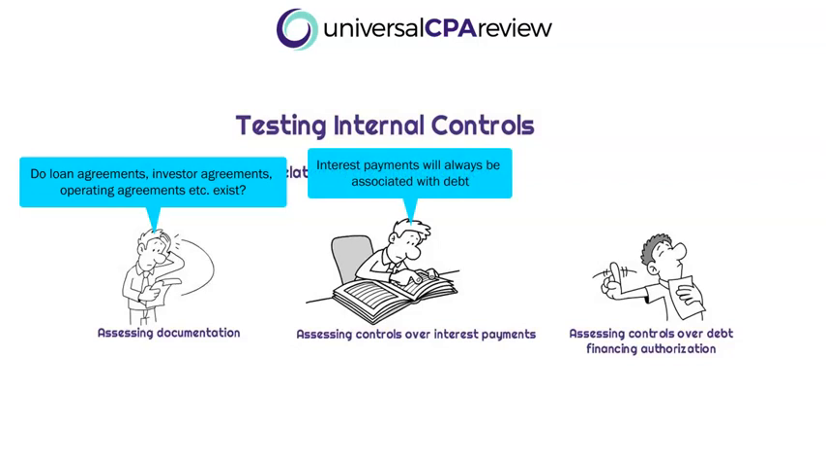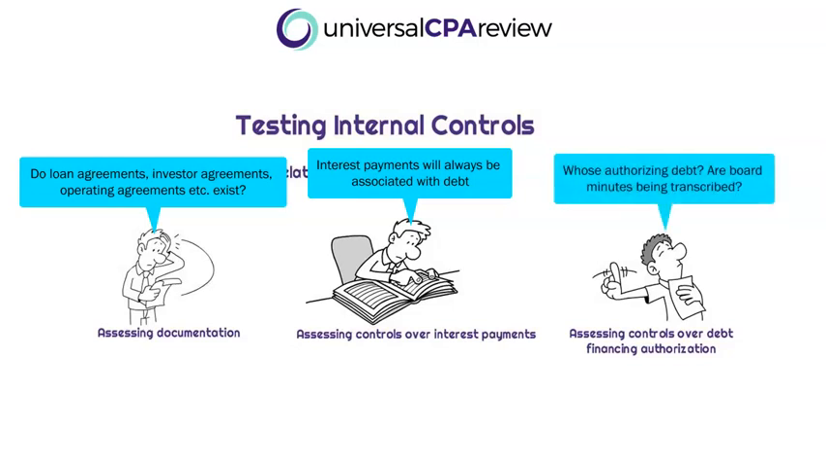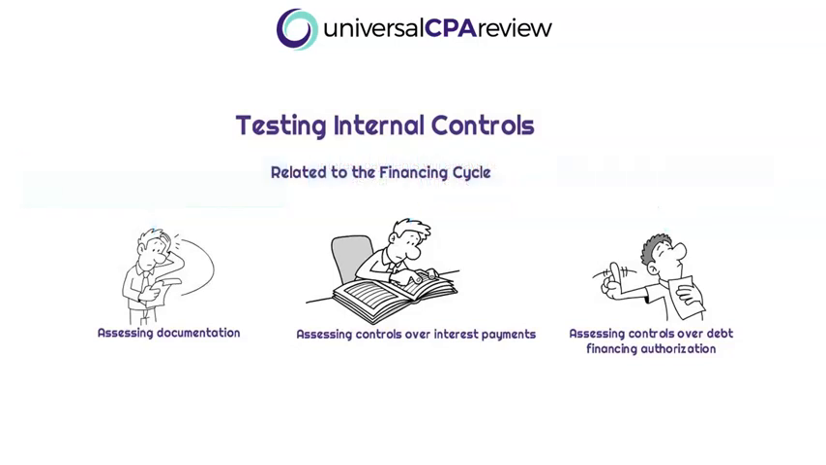Okay, the auditor can also assess internal controls over interest payments, right? Money being borrowed, you bet that this is going to include interest associated with that principal debt. And finally, understanding internal controls over debt financing authorization, right? Who's authorizing this loan agreement? Who decides who gets to borrow this money, right? So authorization is going to be a key function when it comes to debt as well as equity financing.